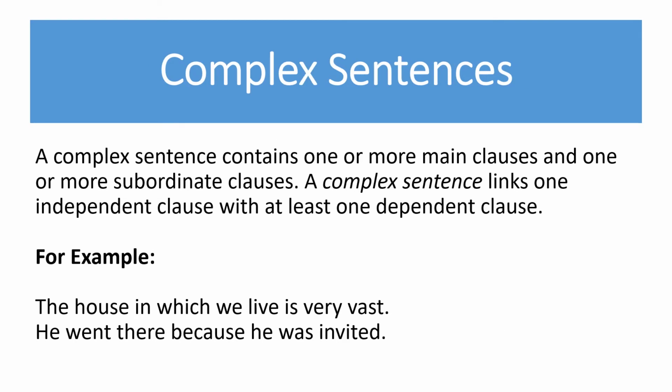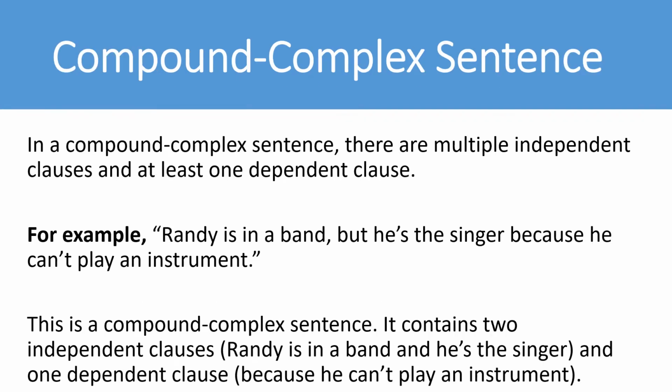Complex sentences. A complex sentence contains one or more main clauses and one or more subordinate clauses. A complex sentence links one independent clause with at least one dependent clause. For example, the house in which we live is very vast. He went there because he was invited.